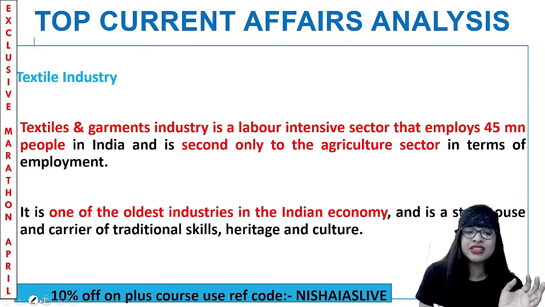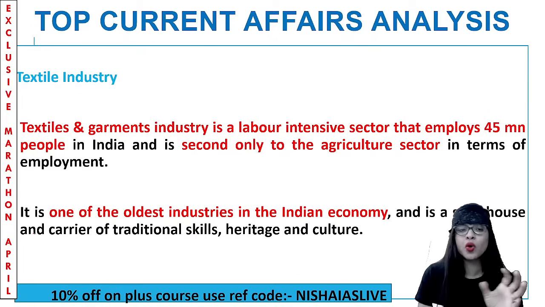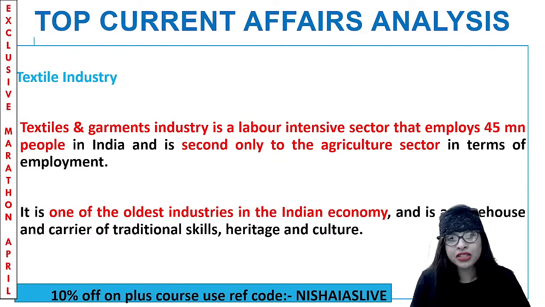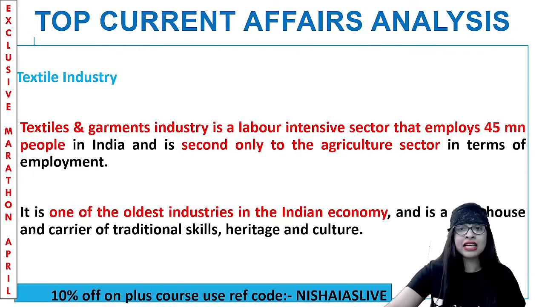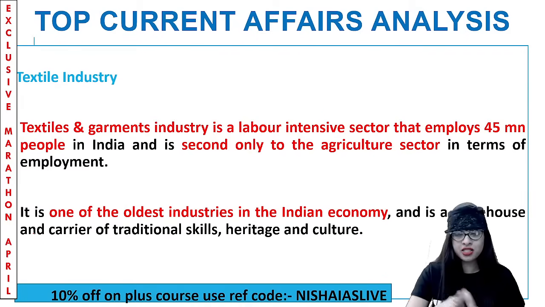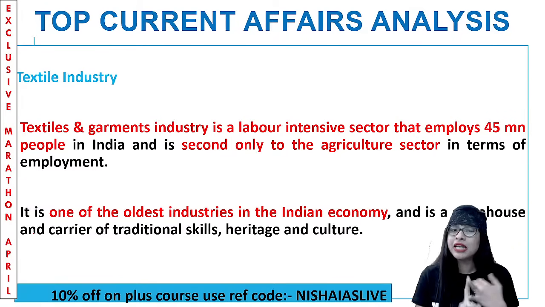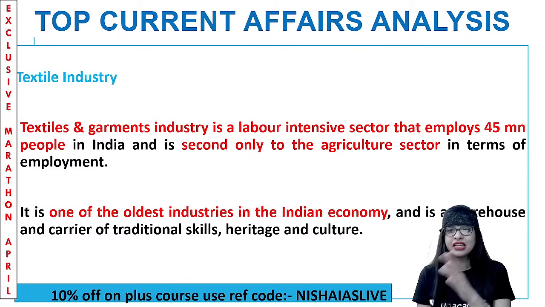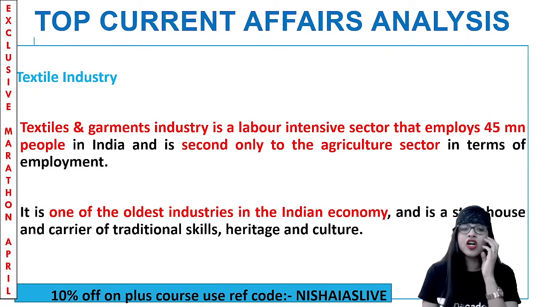Now, talking about the textile sector, it is very important for you to understand what the textile industry is all about for our country, India. Why is the PLI scheme put up for that? The production linked incentive scheme is put for the textile sector because there is huge potential in it. Simply, the government will not extend it, right? Is the textile industry capital or labor intensive? Of course, it is a labor intensive sector. More labor is required to be employed there, which means 45 million people in India are employed, second only to the agriculture sector in terms of employment. After agriculture, a lot of people get employed in this allied activity called textile.